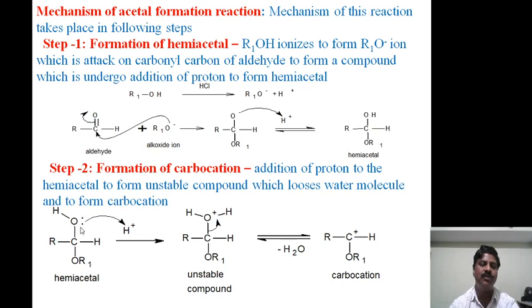Here, due to the presence of the oxygen atom, it contains a lone pair of electrons. In the presence of strong hydrogen chloride gas, the lone pair of electrons participates in bond formation with the proton, and this unstable compound is formed. It immediately takes the electrons towards itself and decomposes, and the carbocation forms with liberation of water. That is the carbocation formed in the second step.